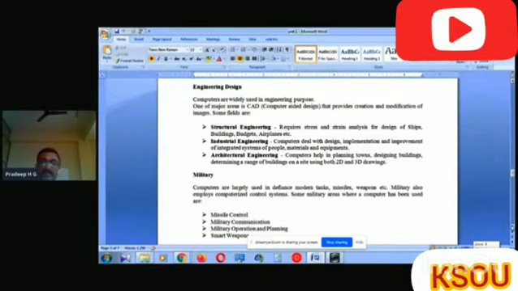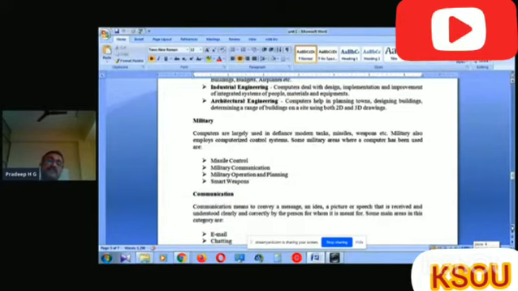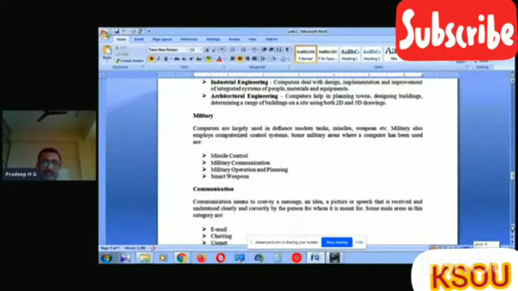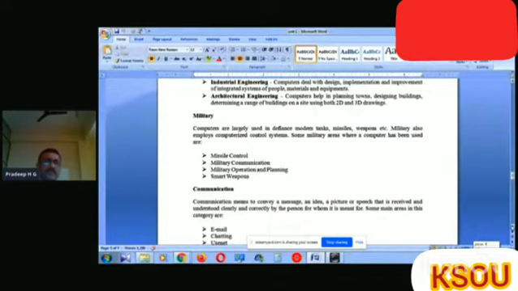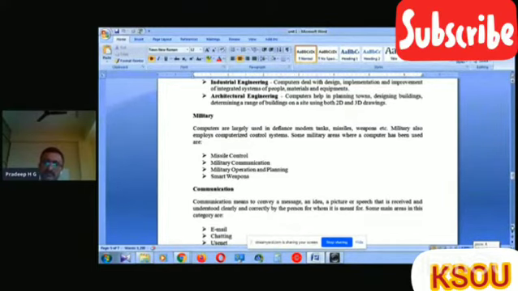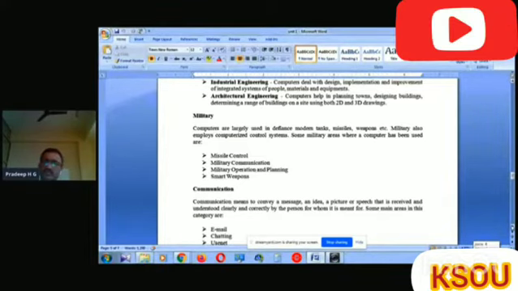Then the military, a protection department. Especially we consider the military here. Computers are largely used in defense because modern tanks need to be operated using computers.